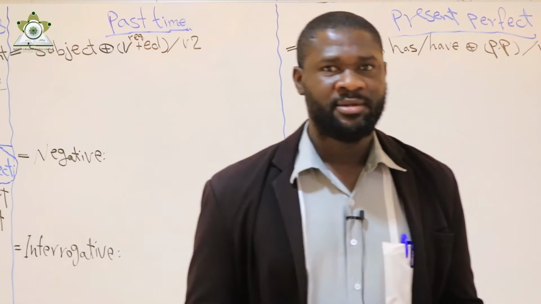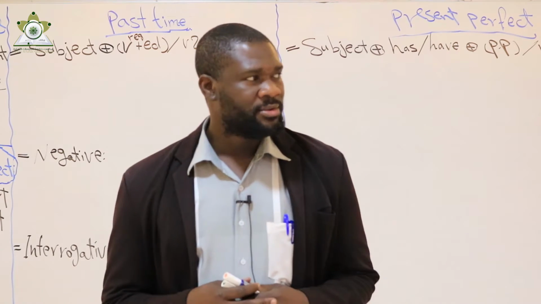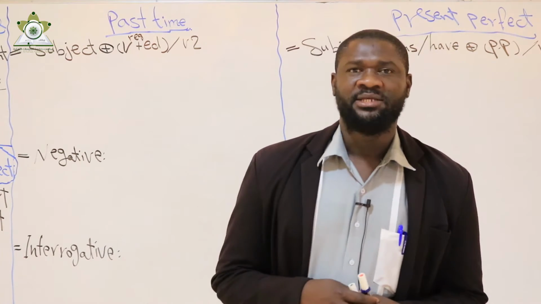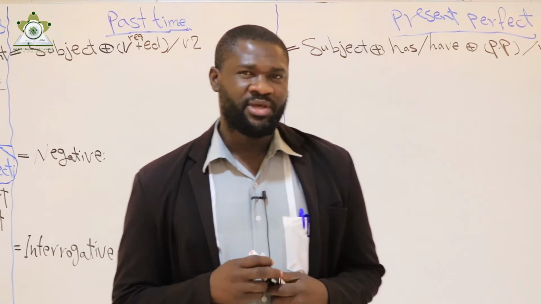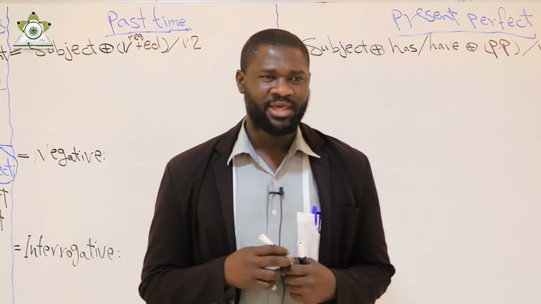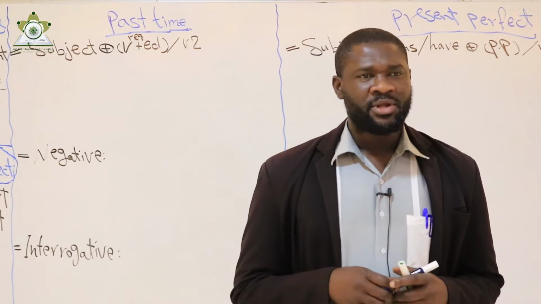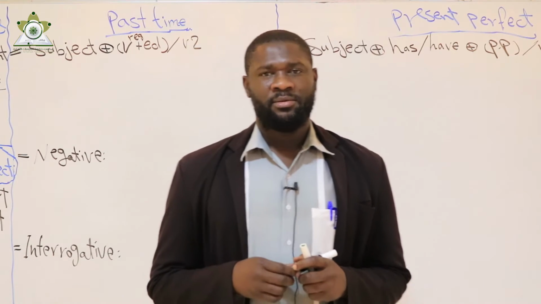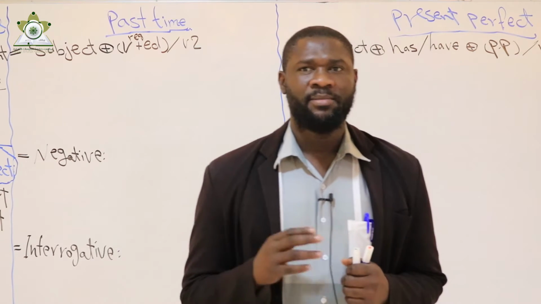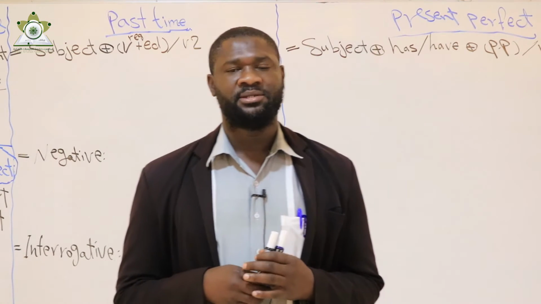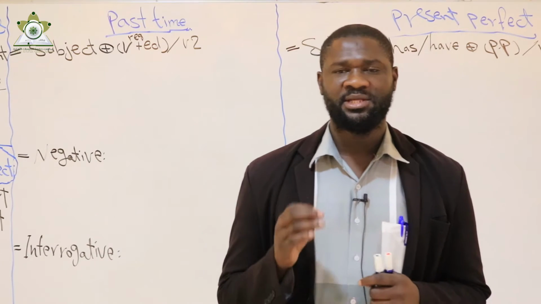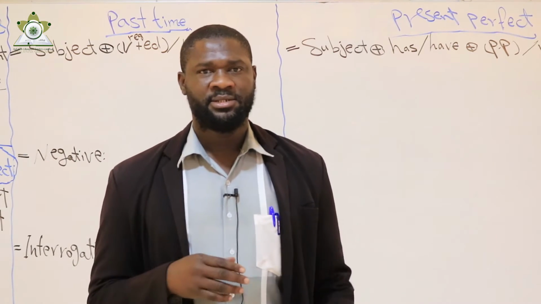Hello everyone. Inshallah, today we are going to discuss two tenses, past simple vs present perfect. When we talk about past simple, we talk about a finished event whose time is important.